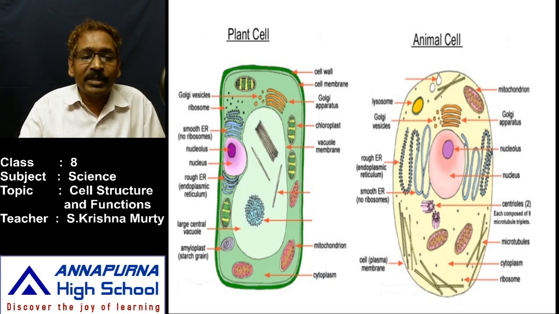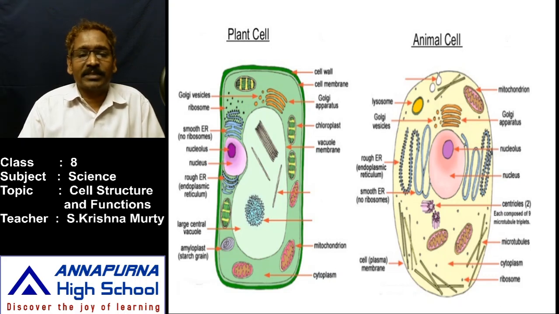So in between the plasma membrane and nuclear envelope there is an area along with some particles, that is known as cytoplasm. And the entire area occupied along with the nucleus and all kinds of organelles is known as protoplasm. Protoplasm is a life material. So this life material should supply energy to keep that cell alive.